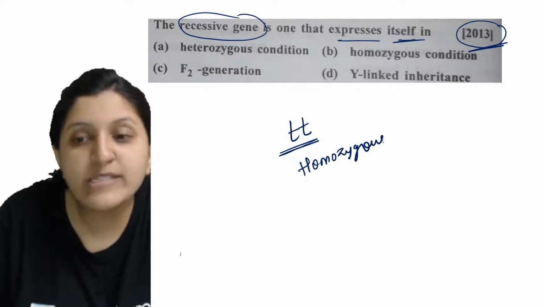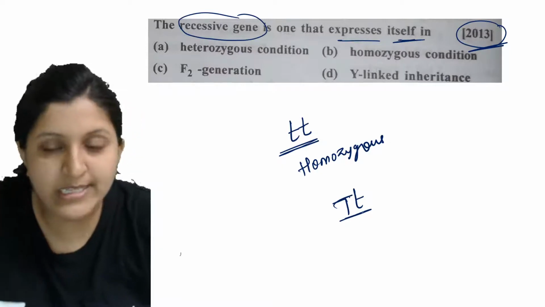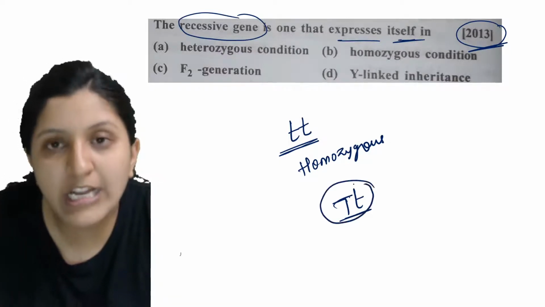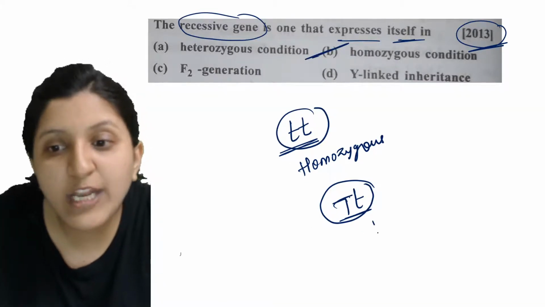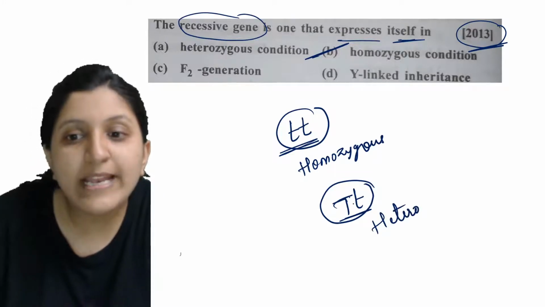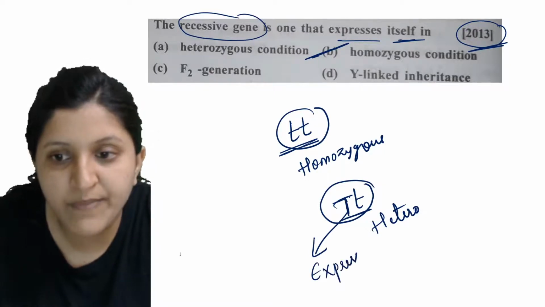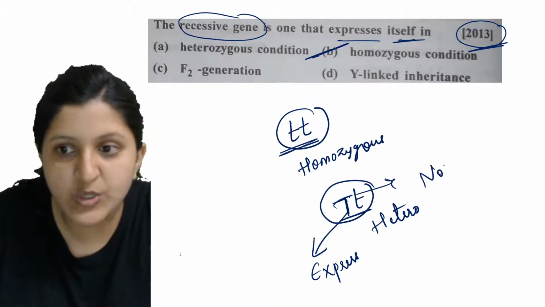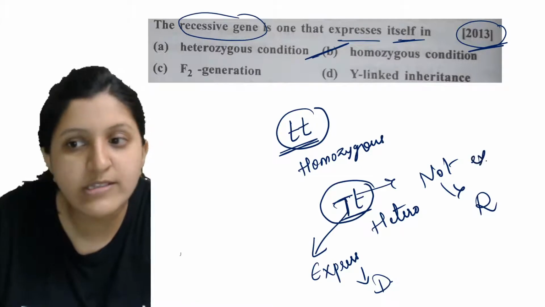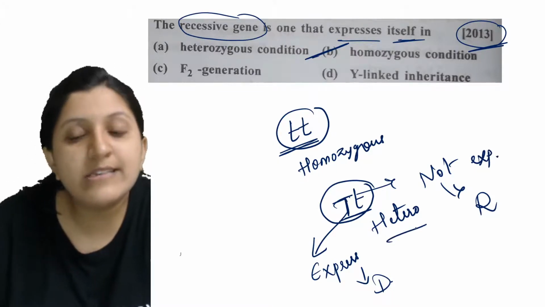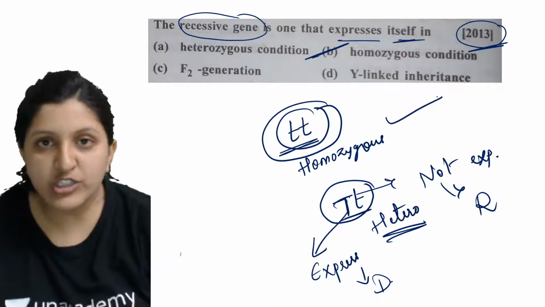In a heterozygous condition, there is one dominant allele which dominates and expresses itself, while the other is not expressed. That is why we call it recessive. So only in a homozygous condition is there expression.